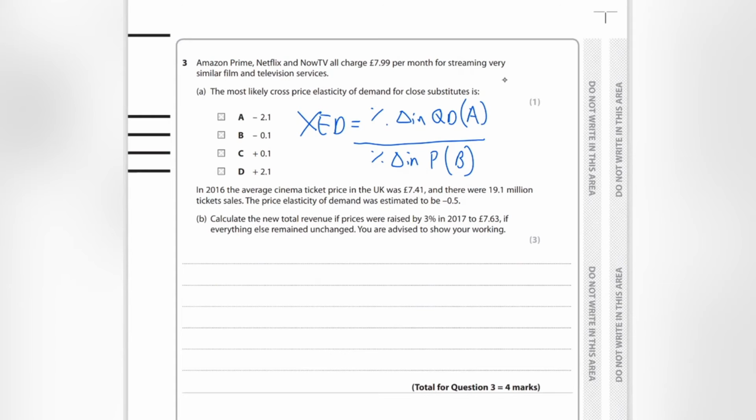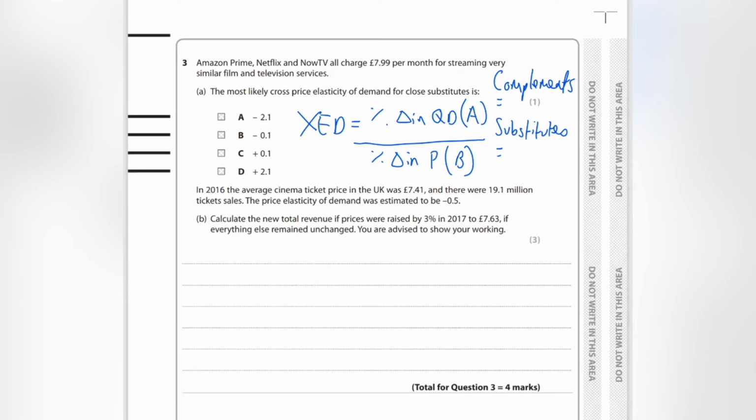Now, if you have complements, and if you have substitutes, there's an intuition which will always help you to remember whether the value is going to represent a substitute or a complement.